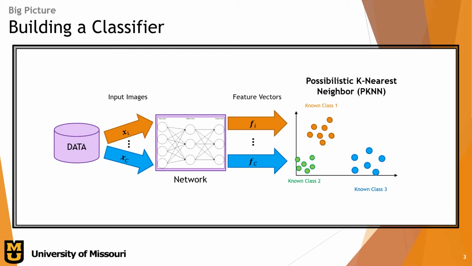Possibilistic k-nearest neighbor has, in this case, 3 known classes. And we want to say, do new test points belong to one of these known classes, or do they fall outside of these known classes, and we should call them unknown? For test case 1, we can see that samples for known class 2 are within the bandwidth range from test case 1, so we can classify test case 1 as class 2. For test case 2, we can see that no known samples fall within the bandwidth ranges for test case 2. Therefore, we can't classify test case 2 as any of the known classes, and therefore it is unknown.